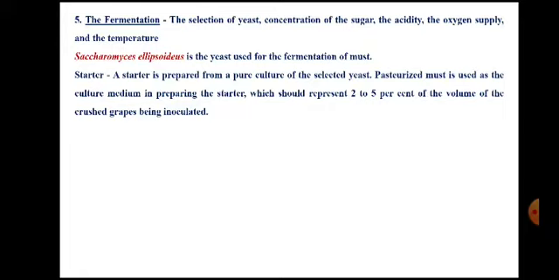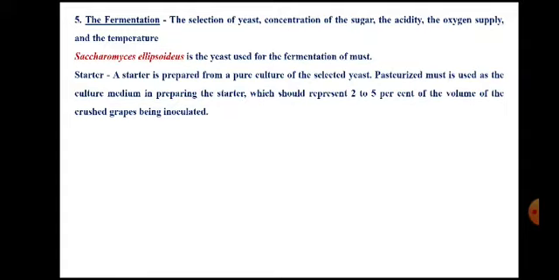And one of the most critical factors in this wine making process during the fermentation stage is the temperature, which is to be maintained during the fermentation process. In general, the yeast which is used belongs to the Saccharomyces genus. It is Saccharomyces ellipsoideus. It is a yeast used for the fermentation of must, but depending on the manufacturer's choice, he can select a different variety of yeast also.